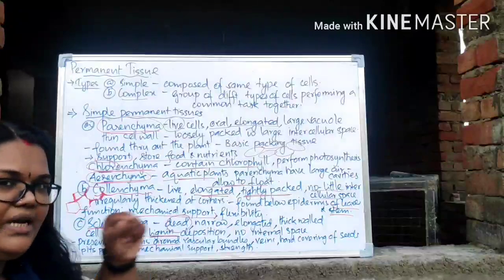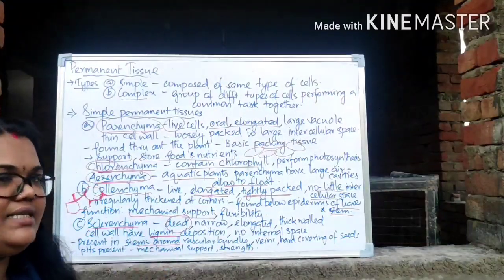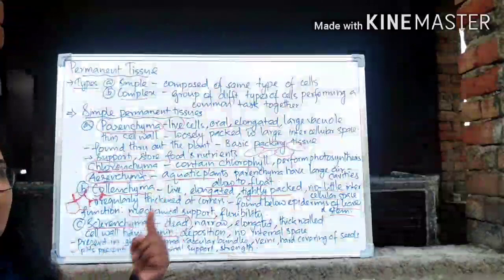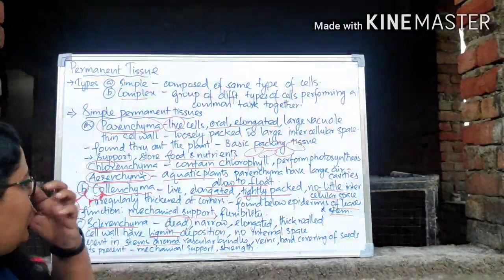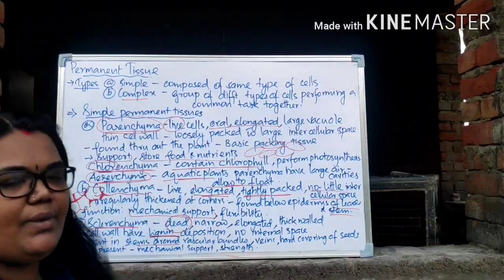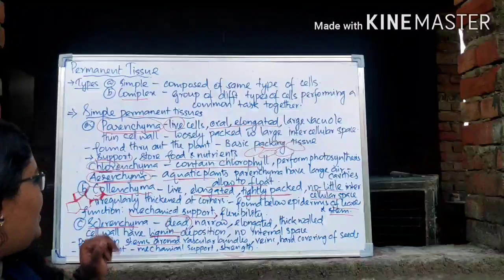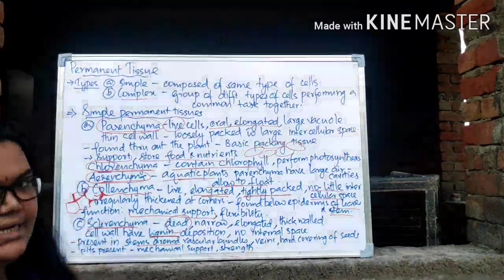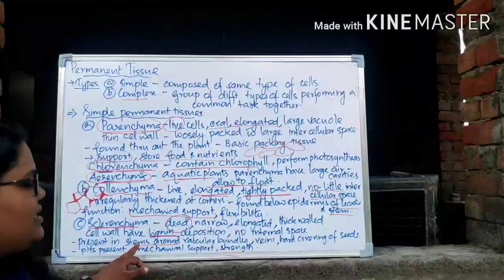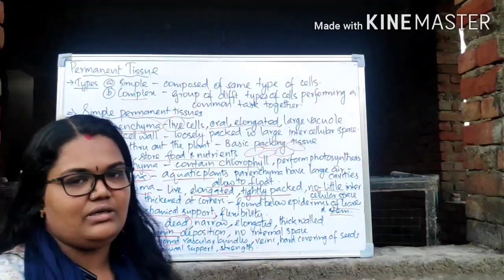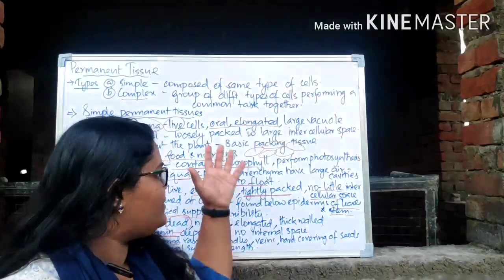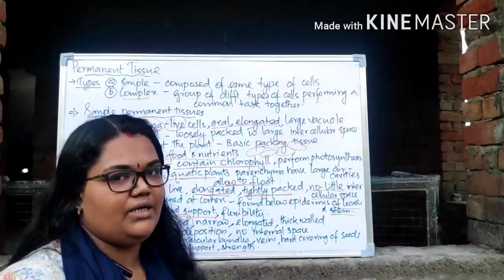There will be some openings, holes or pits, for the conduction of water and other food material. So here we have discussed the simple permanent tissue types. One is parenchyma, the second is collenchyma, and the third is sclerenchyma. These two are living and this one is dead. I hope you have got a clear picture of these types of simple permanent tissue. Thank you.